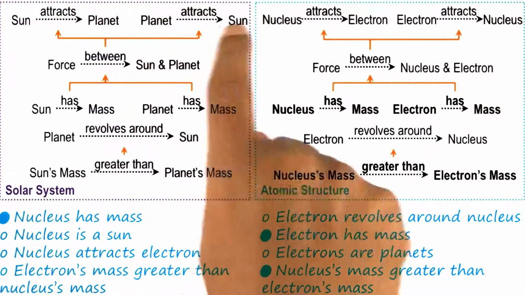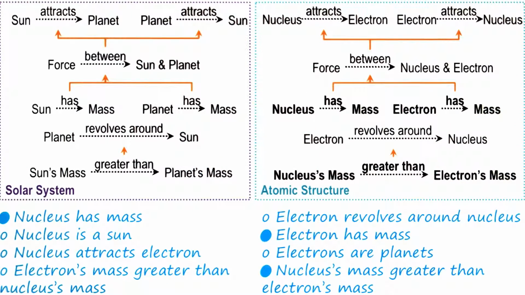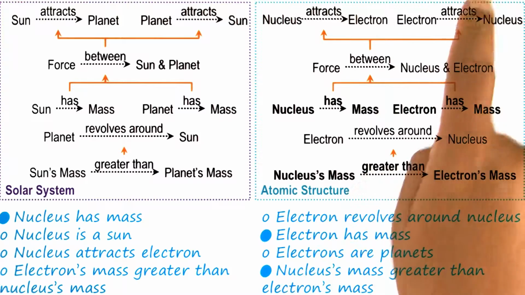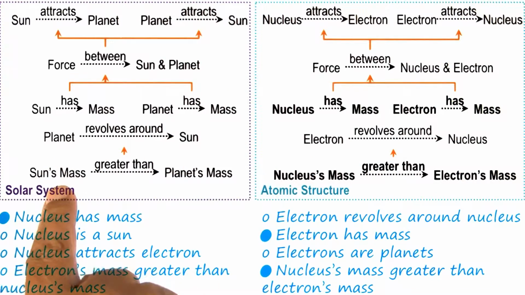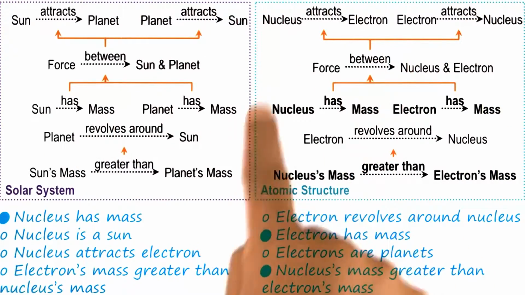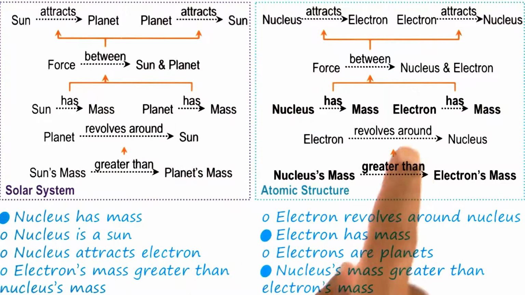We can also see that pragmatic similarity is not a major issue here. We are not talking about the goal of the solar system or the goal of the atomic structure. Although we might have the goal of understanding the atomic structure and the solar system, there is nothing in the solar system or in the atomic structure which has a goal. Yet, David was able to answer this question correctly. This is because of structural similarity.